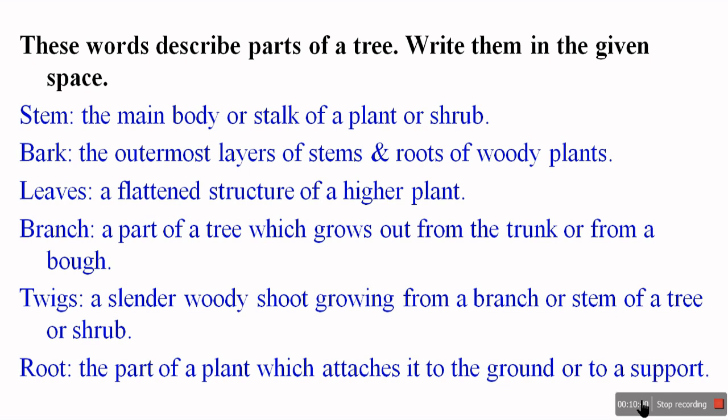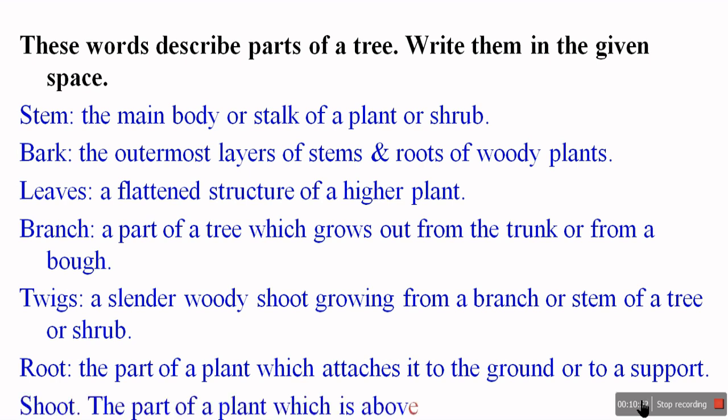Root, the part of the plant which is under the ground and takes water and nutrients from the soil for the tree, and it also supports the tree to stand. Shoot, the part of the plant which is above the ground, on which you will see stem, bark, leaves, branches, twigs, everything grows over the shoot. So whatever visible part you are seeing is called the shoot.